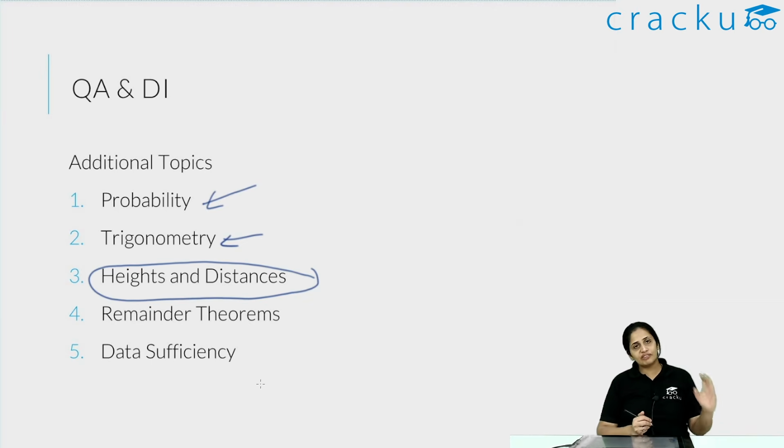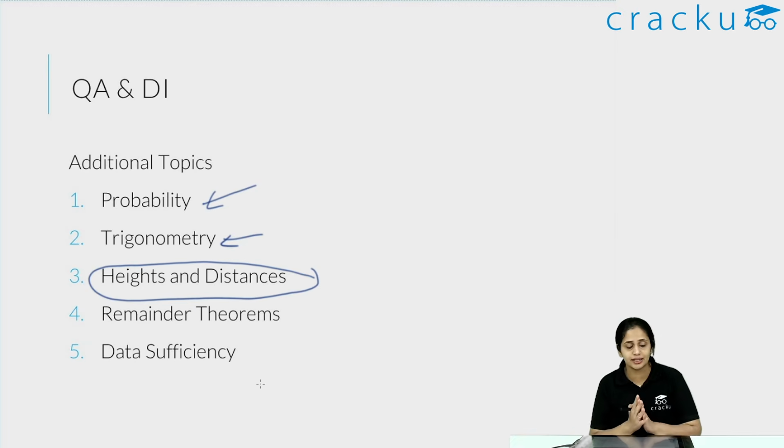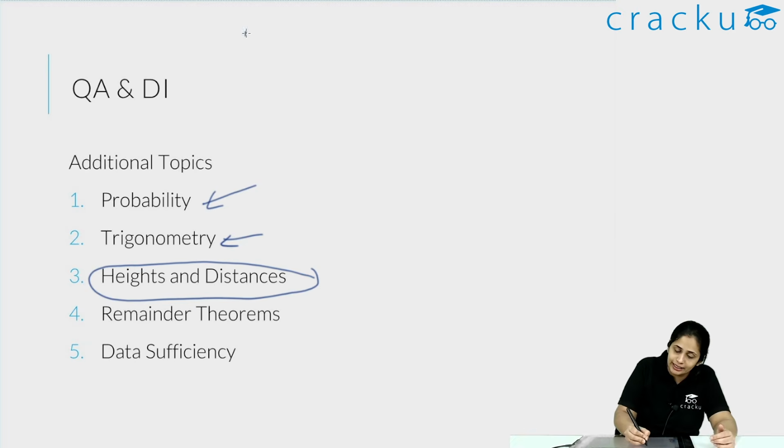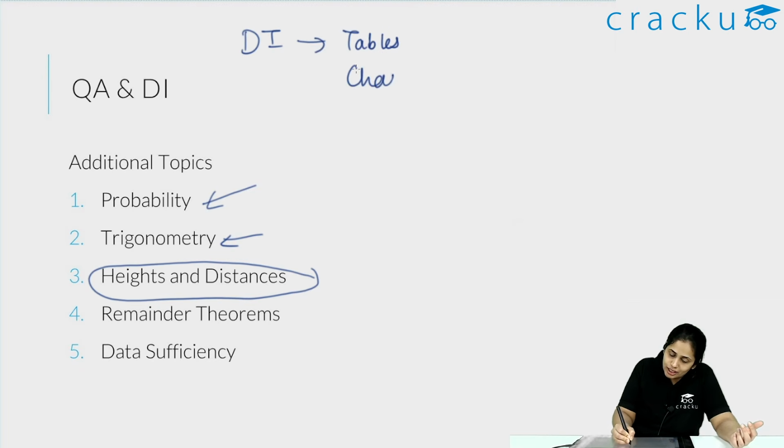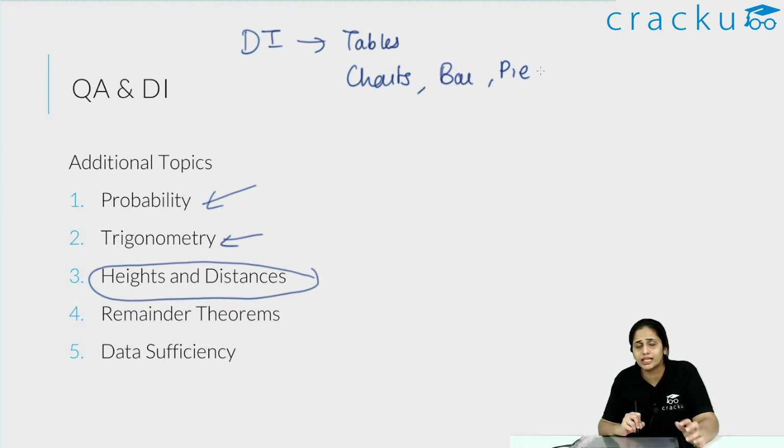Remember, if you are weak in quant, all of these will generally be harder for you to do, but of these, heights and distances is definitely something that you should do. This is as far as quant is concerned. What I didn't put in the quant part is basically DI. In DI you have DI based on tables, charts, bar charts, pie charts and histograms, all of those things will come.